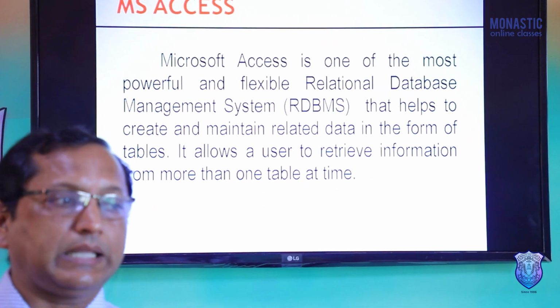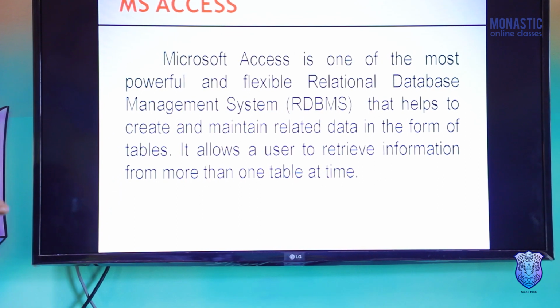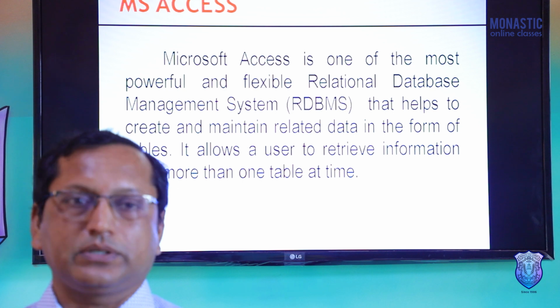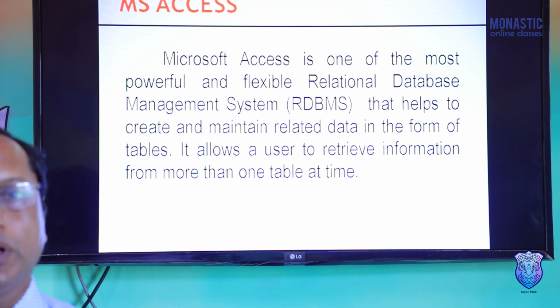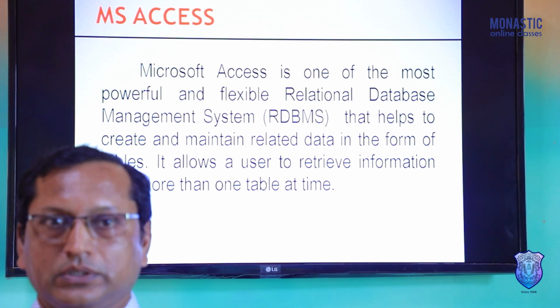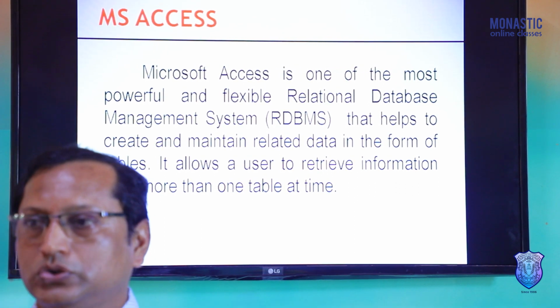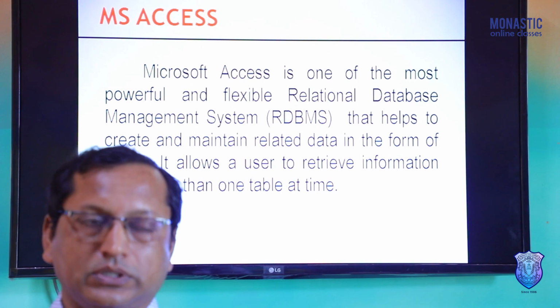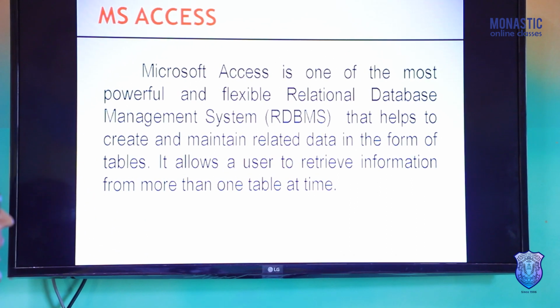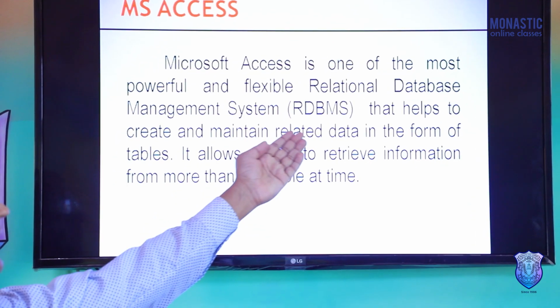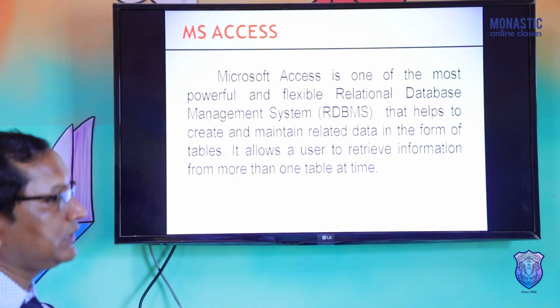Before that, to access the data from different tables, first we have to create the relationship from one table to another table. That's why it creates the relationship between two or more tables, so it is called Relational Database Management System, in abbreviation RDBMS.